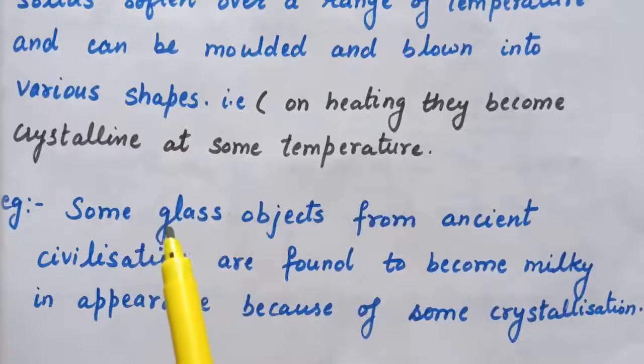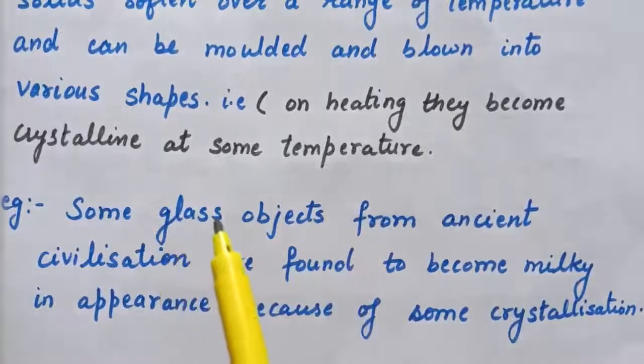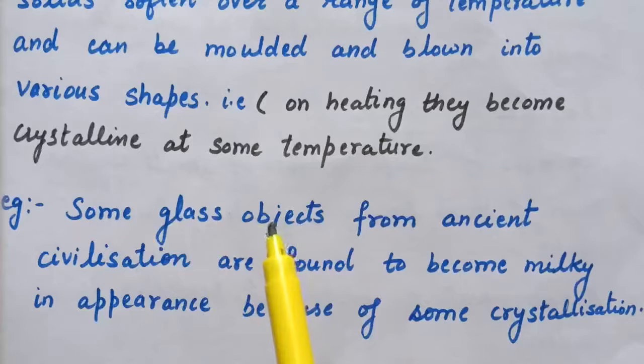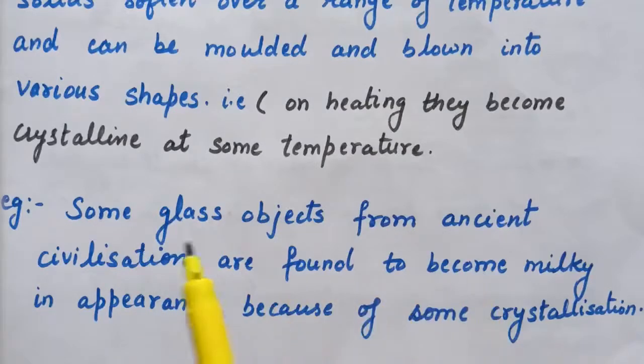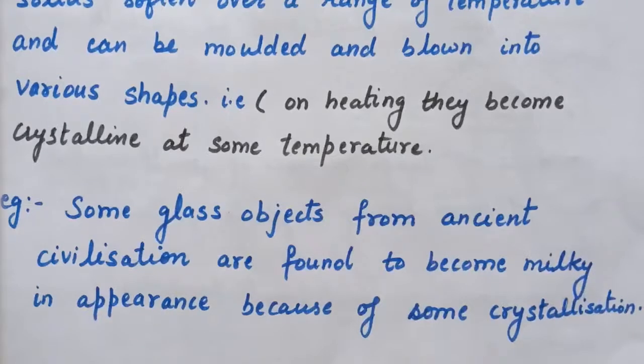As glass is an example of amorphous solid, with time, with cooling and heating, these glass objects acquire some crystalline character in themselves. Therefore, they have a milky appearance.